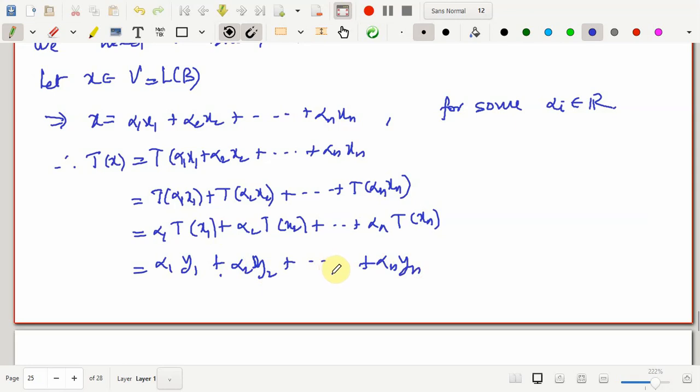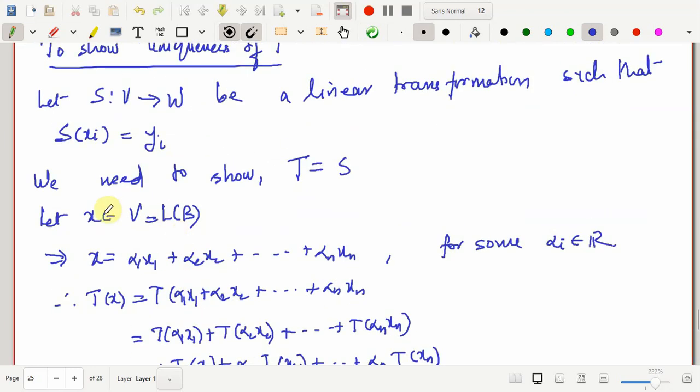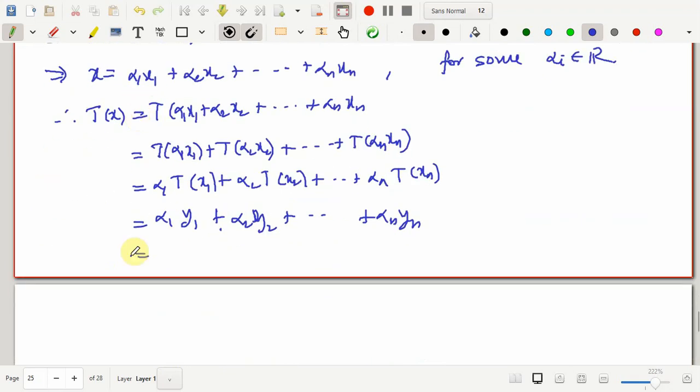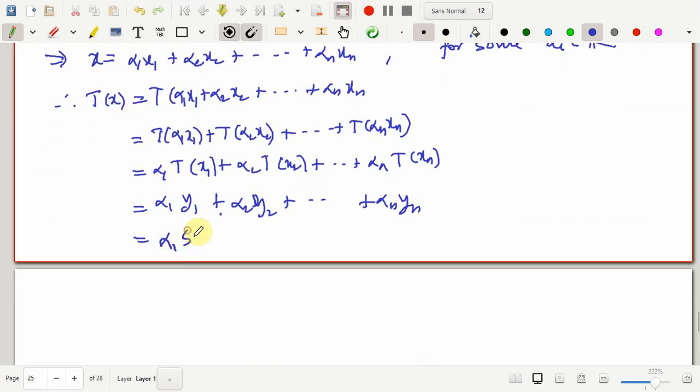But now you also know that these yi are the same as S of xi, as for the transformation that you have also constructed. So this can be written as alpha 1 S of x1 plus alpha 2 S of x2, and this goes on till alpha n S of xn. What I'll have to show is that T of x is the same as S of x.